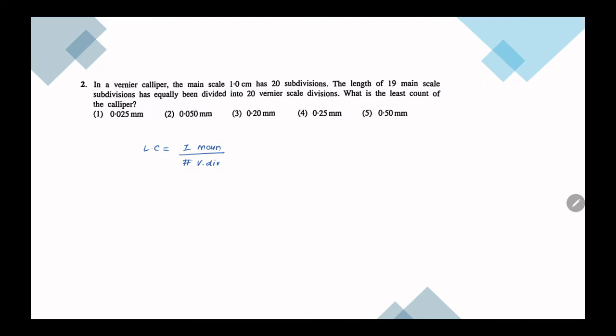Here, don't misunderstand. It is mentioned that 1 centimeter has 20 subdivisions, which means the main scale division is 1 centimeter divided by 20, otherwise 10 over 20 millimeters, which is 0.5 millimeter. Then the main scale division is 0.5 millimeter and the vernier divisions are 20. So we have 2.5 divided by 100, which is 0.025 millimeters.